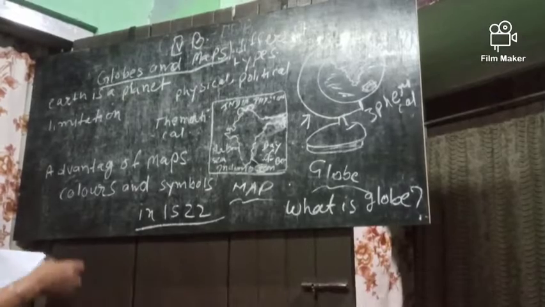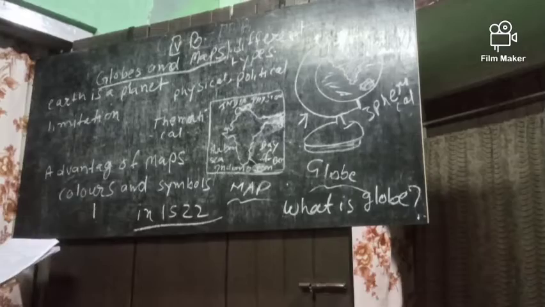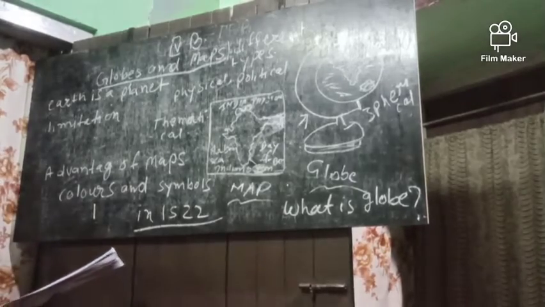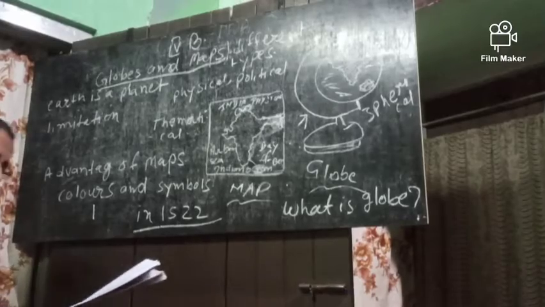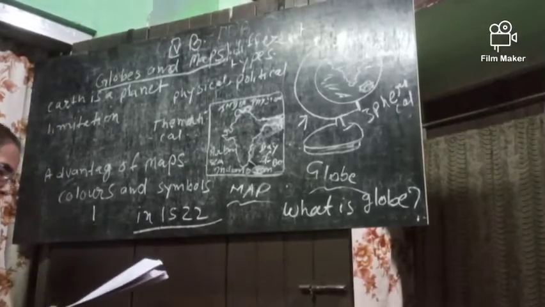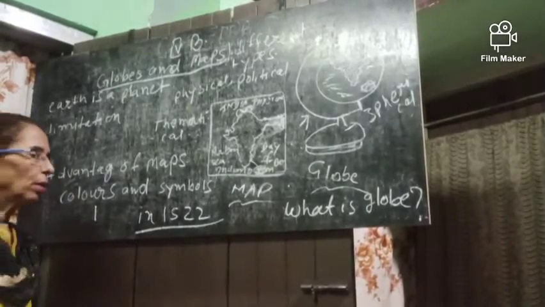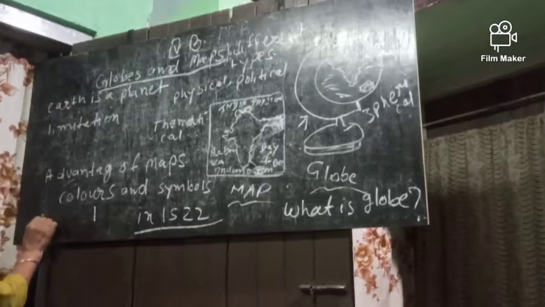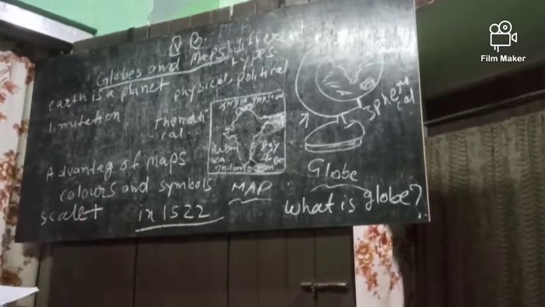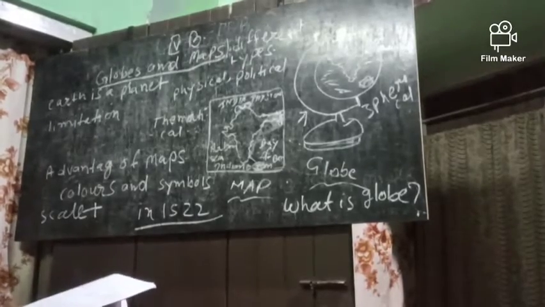Now we come to direction. Any map always indicates the north. If we know the north, we can easily find out the other directions. Now scale. Scale is used to show the distance between places on the map.